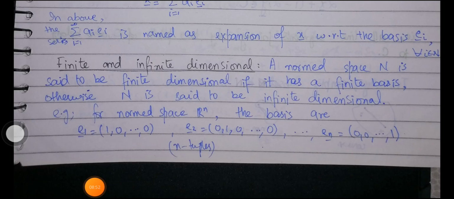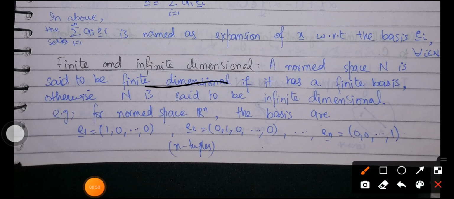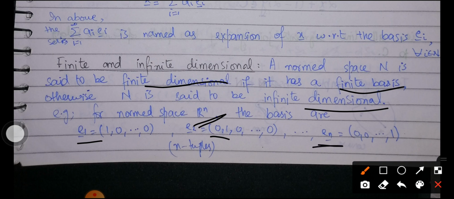Next we have finite and infinite dimensional spaces. A normed space N is said to be finite dimensional if it has a finite basis, and it will be named infinite dimensional if it has infinitely many elements in the basis. For example, for the normed space Rn, the basis is E1, E2 up to so on En. These are a finite number of elements, being the n-tuples, so this is going to define a finite dimensional normed space.